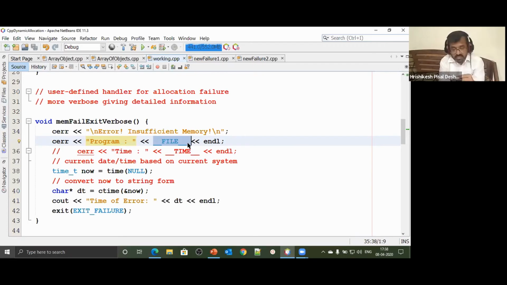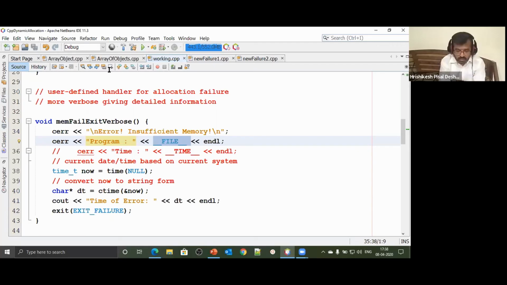No. But for a debugger, somebody who is going to maintain that particular code, he should know that the application was a collection of programs, out of which this program failed. Underscore file can give that; it's a predefined macro that will give you the address of that particular function that has actually failed. That's the program file. What is the file's name? Working.cpp. So it's giving me the name as working.cpp.